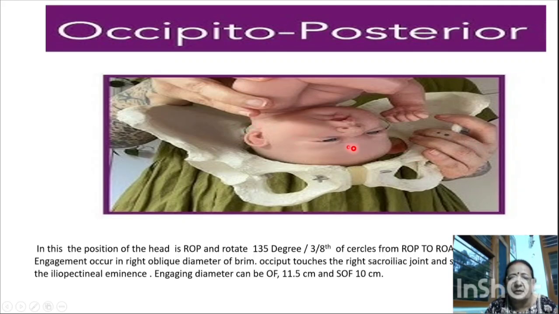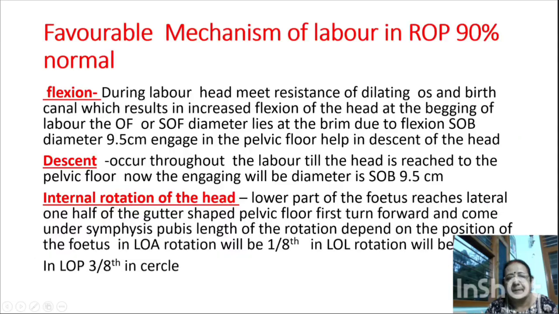From where to where does it go? Sacroiliac joint to iliopectineal eminence. Oblique diameter of the pelvis. Occiput touches the right sacroiliac joint and sinciput toward the iliopectineal eminence. Engaging diameter can be 11.5 centimeter, that is the occipitofrontal, and one is the suboccipitofrontal. It runs from below the occiput to the front, till the forehead. It is known as the suboccipitofrontal diameter. It will be 10 centimeter.